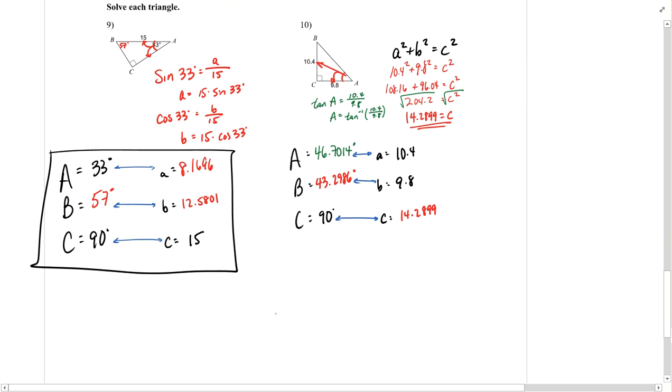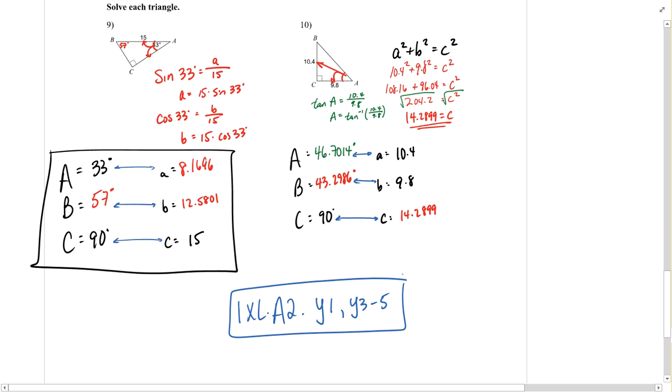When you are finished, please make sure that you take a look at the Algebra 2 section of IXL and navigate to sections Y.1, Y.3, 4, and 5. Those would be fair game sections for me to assign next week. Good luck.